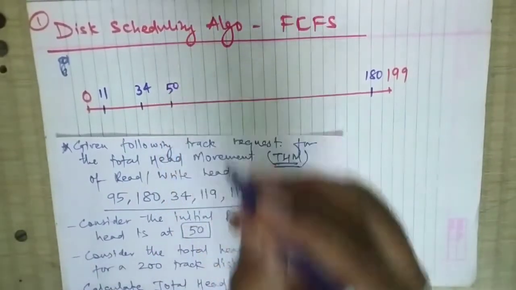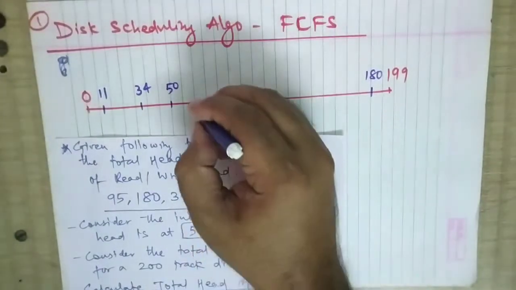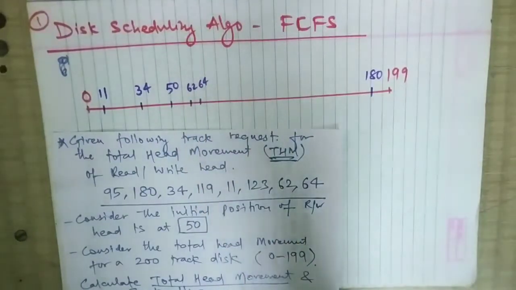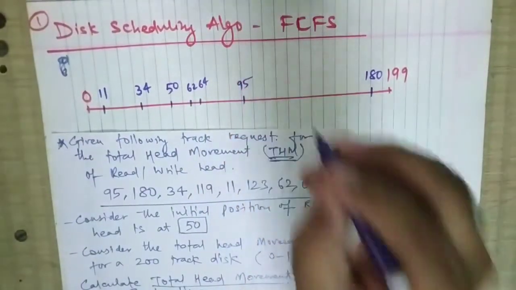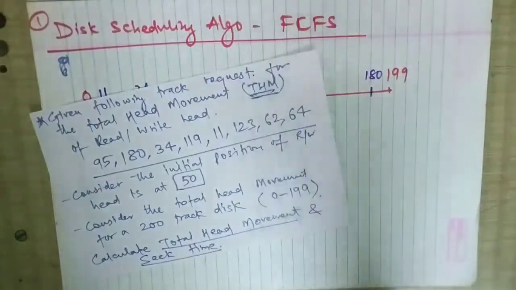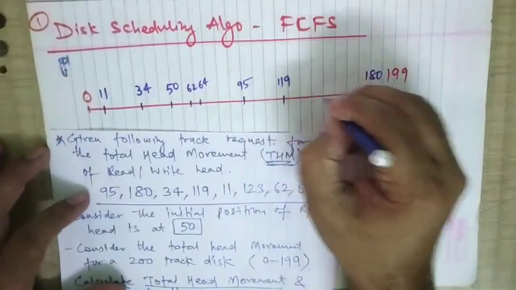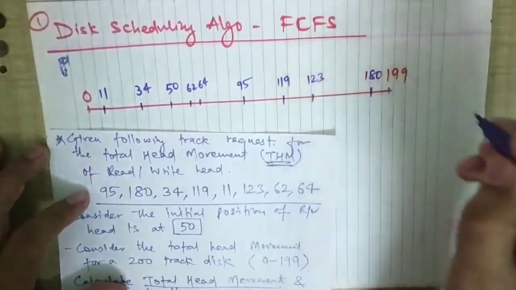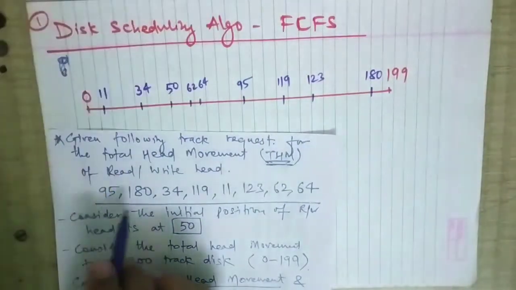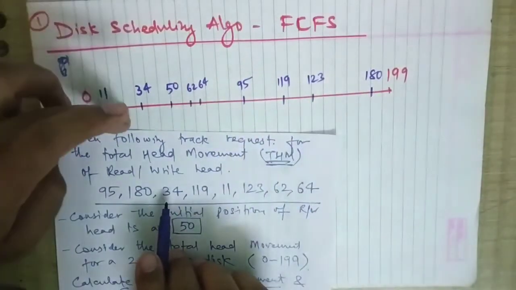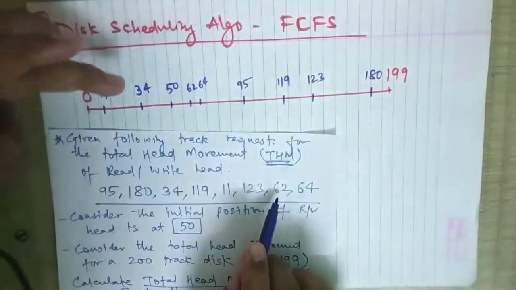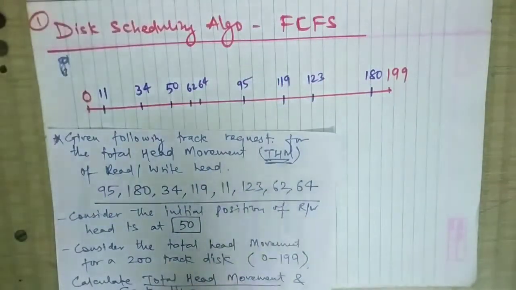Then 62, 64, then afterward we have 95, then 119, then 123, and after that we have 180 and 199. So 95 done, 180 done, 34 done, 119 done, 11 done, 123 done, 62 done, 64 done. Now we have completed marking.